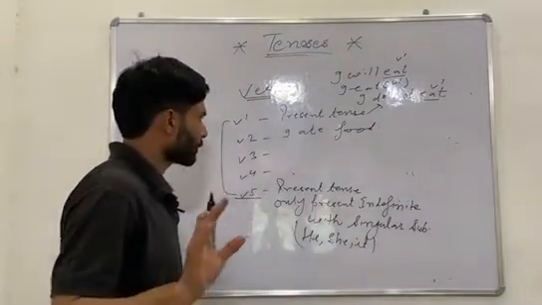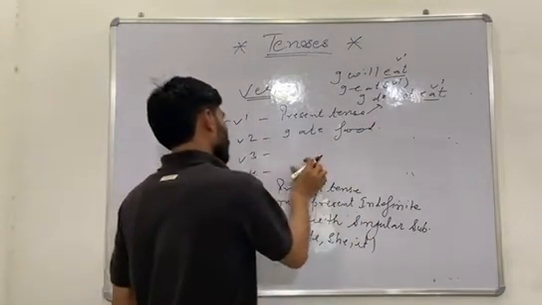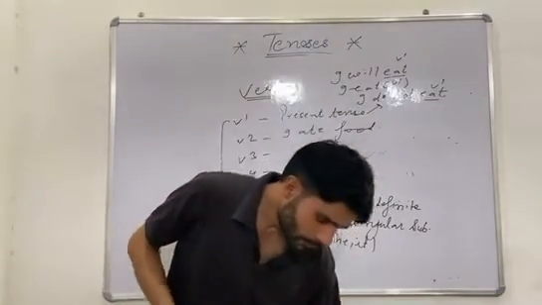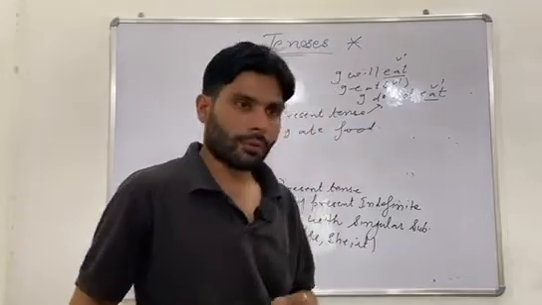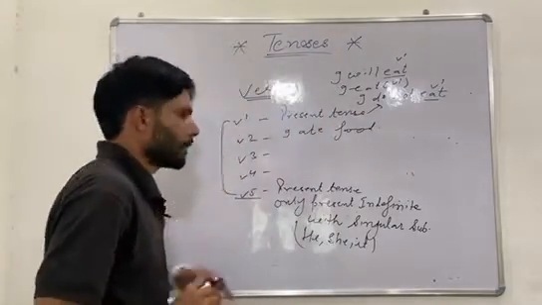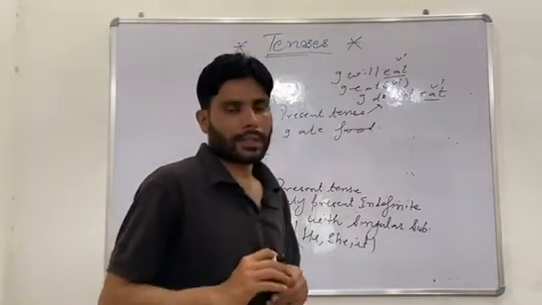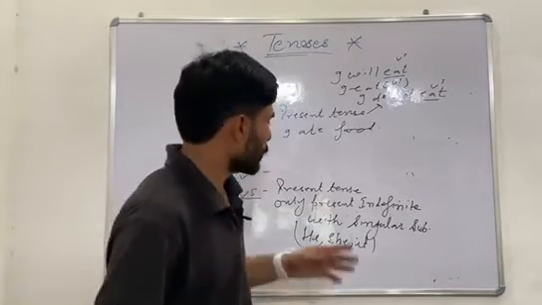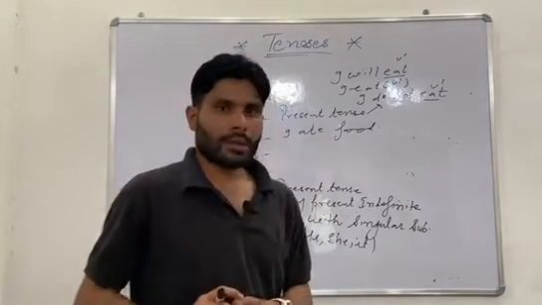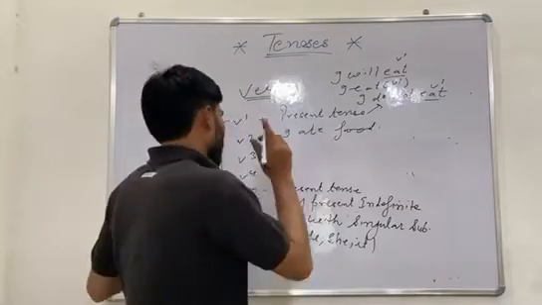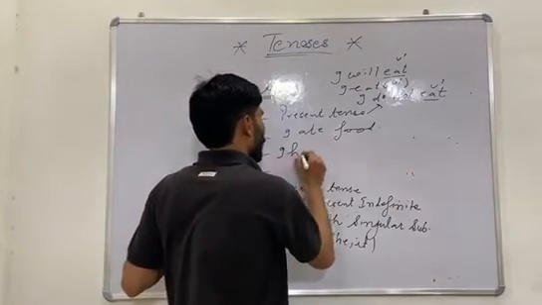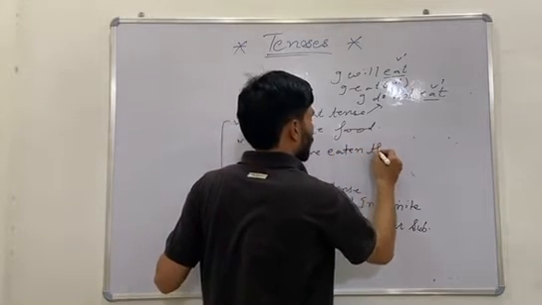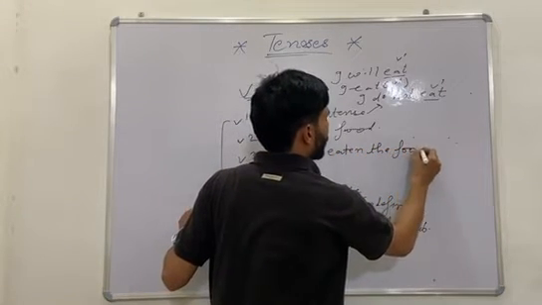Remember? Third one, V3, past participle. The past participle form of the verb is used in the perfect. When the sentence is perfect, already happened, we use V3 verb. Let's take an example: I have eaten the food.